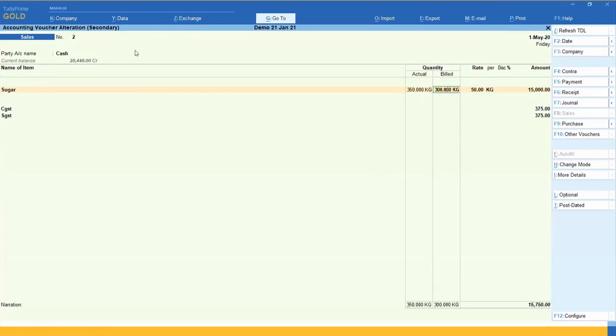It means the amount received from that party, or receivable from that party, will be on the basis of billed quantity. Billed quantity into rate is the formula for calculating the GST. But on the other hand, if you see the stock of sugar, it will be reduced by 350.